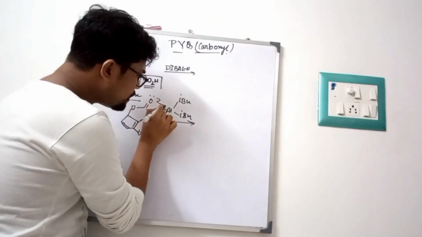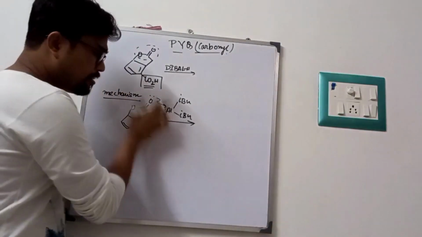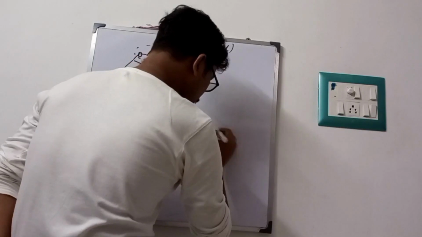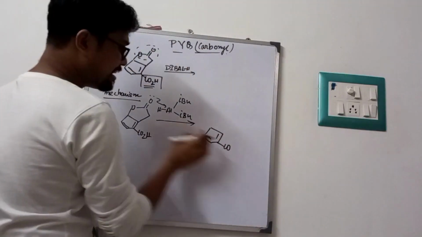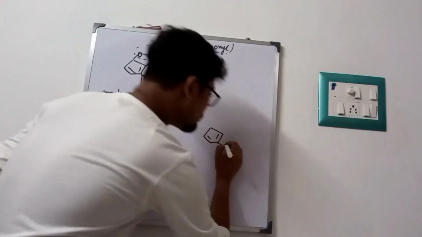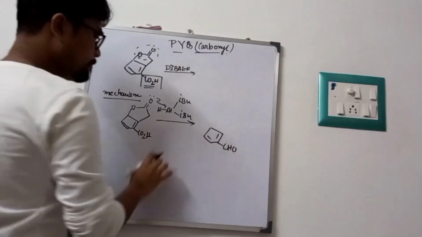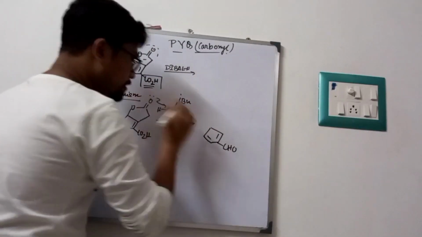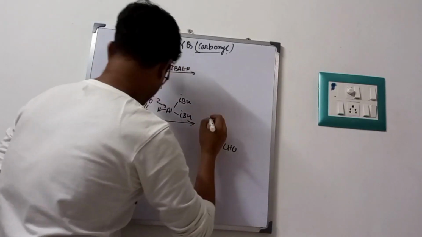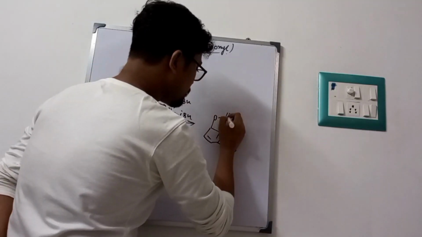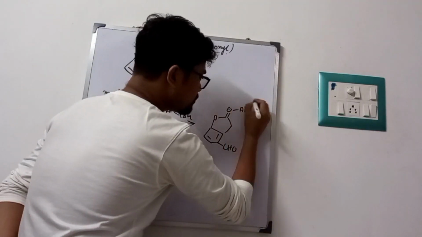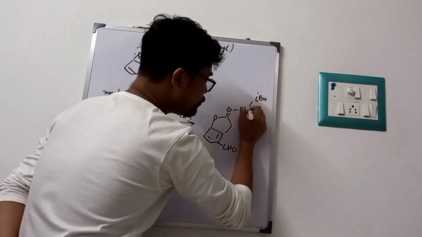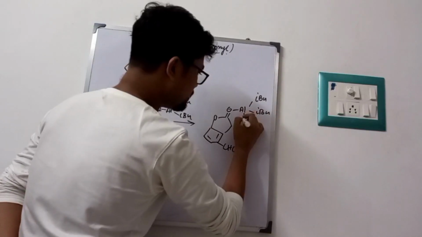First, the non-bonding electrons will coordinate with this aluminum. Usually with DIBAL-H, C=O is converted into CHO. That is simple, but in this case this is a trick. This is coordinated like that, and we know that aluminum has a vacant orbital.